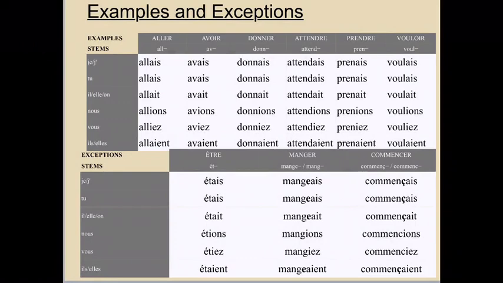So you can see in the table given below, aller, avoir, donner, attendre, prendre, vouloir are examples of all groups of verbs conjugated in imparfait. There are only two exceptions in the formation of imparfait. Firstly is the stem of the verb être, and secondly is the exceptional ER verbs, mainly the GER and the CER. So if you observe these verbs in the nous and the vous form, these are exceptions in the formation of imparfait.